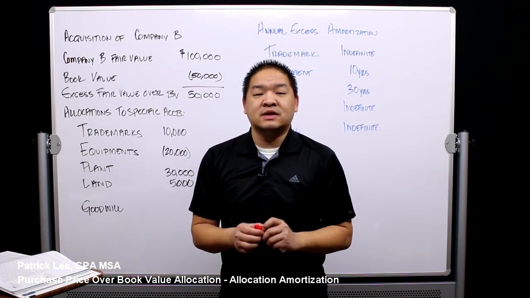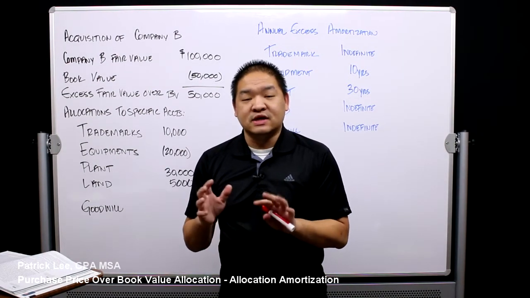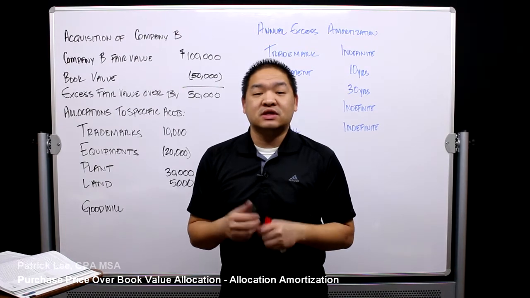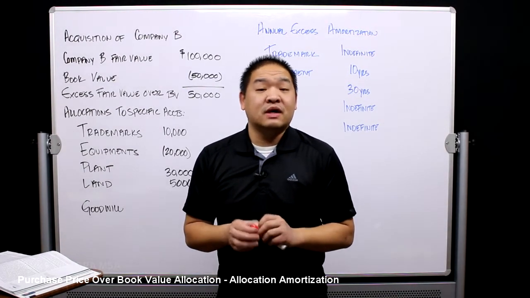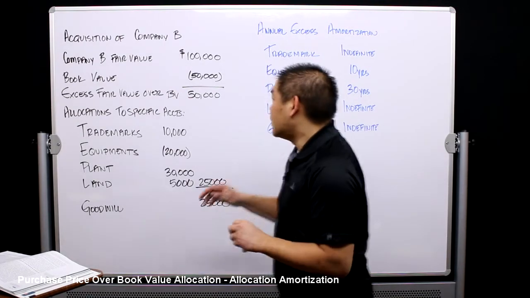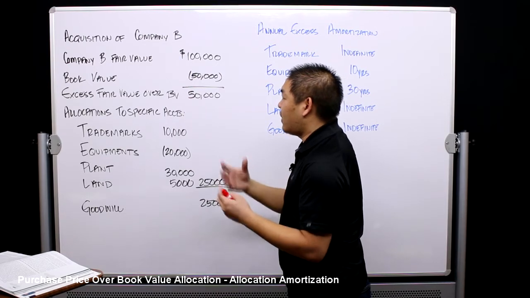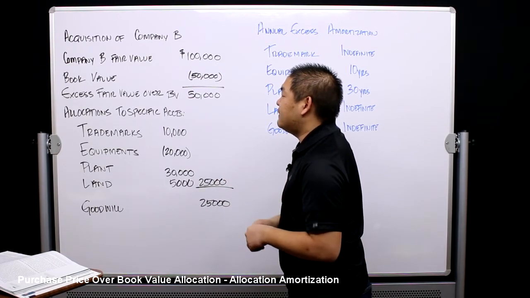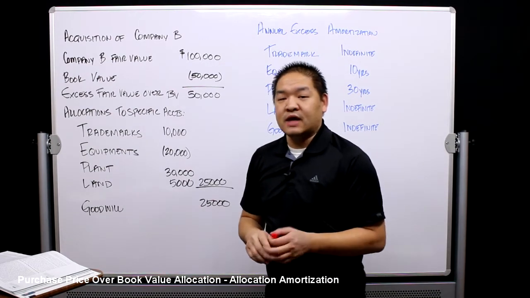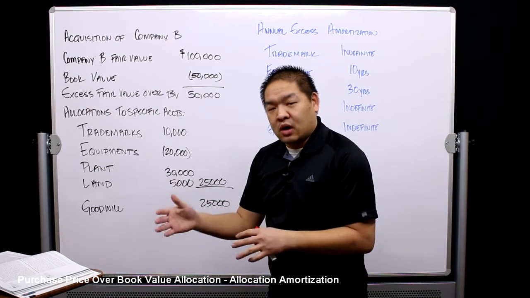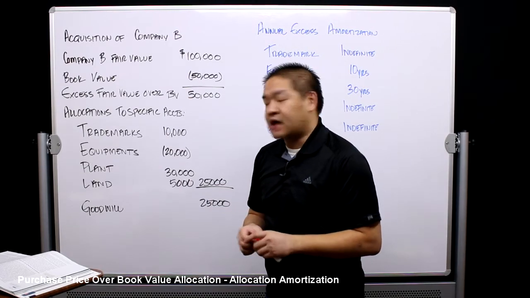Otherwise, what could happen is the company could just sell the land, receive $100,000, and then sell the rest of the company to you, and you still don't get the value. So the reason why we pay more for a company may be because of its undervalued assets. So in this case right here, I've got $100,000. The book value of the company that we're acquiring is $50,000. So I have $50,000 of what we call excess fair value over book value. We're paying $50,000 more than what the book value of all of its net assets are actually worth.